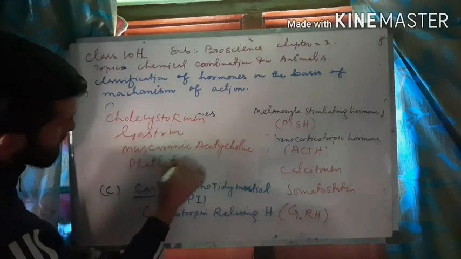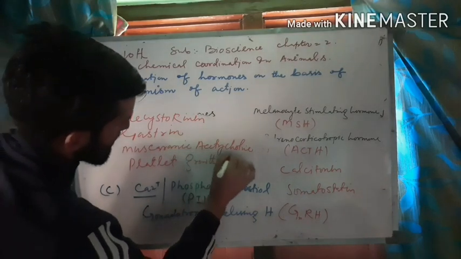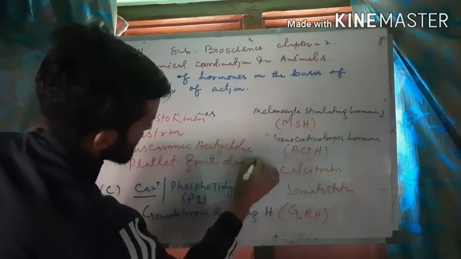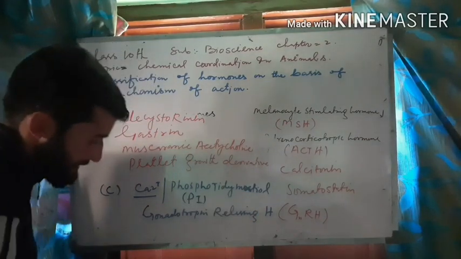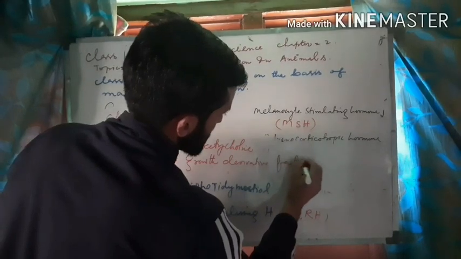Then is platelet growth derivative factor. Platelet is a kind of hormone. Platelet growth derivative factor.